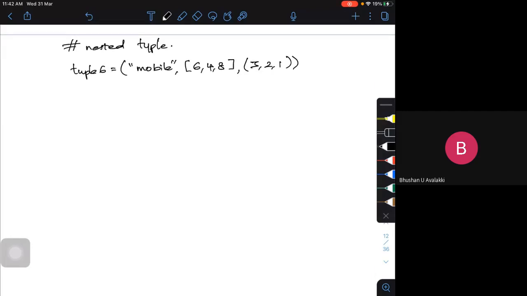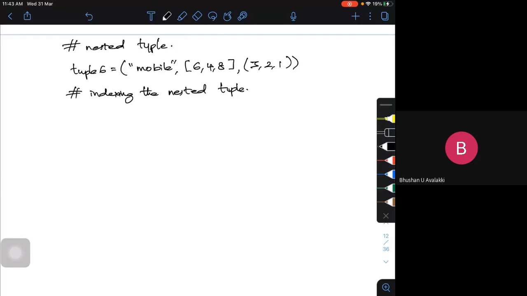Now, how to index this? Indexing the nested tuple. Say I want to get some kind of 0, 3. If I give tuple 0, 3, or 1, 1, what am I going to get?